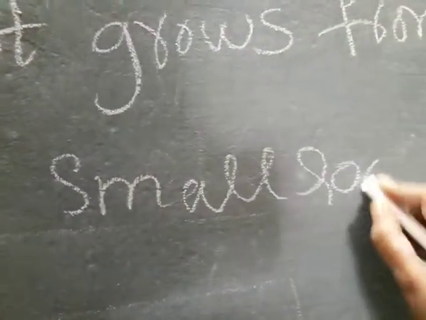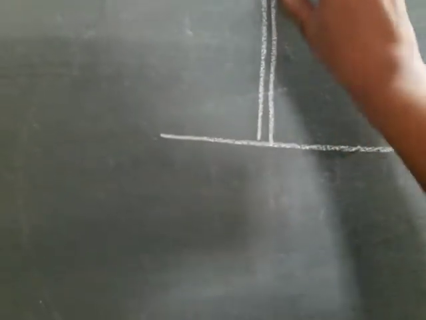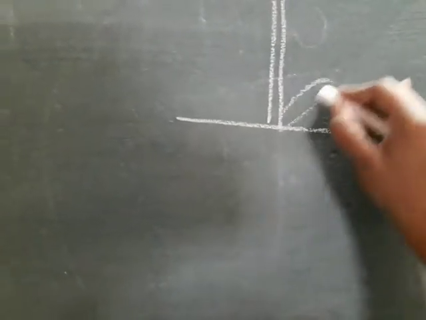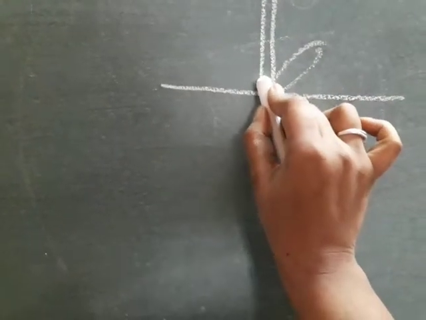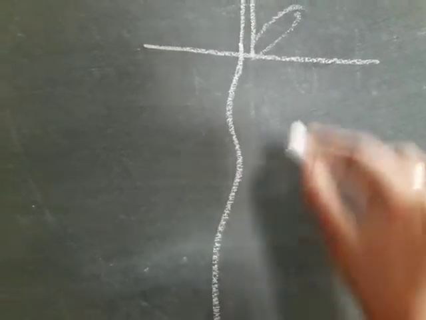Here, see once. It is a tree. Above the ground is the shoot part. This stem is attached to one main root, like this.